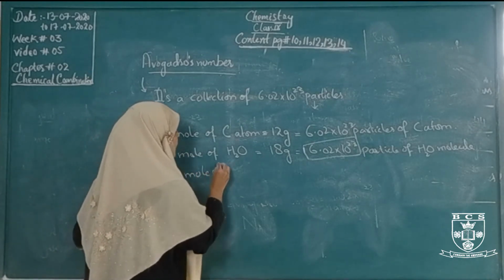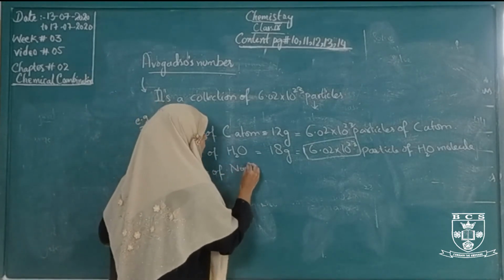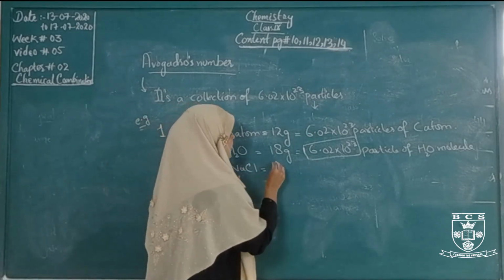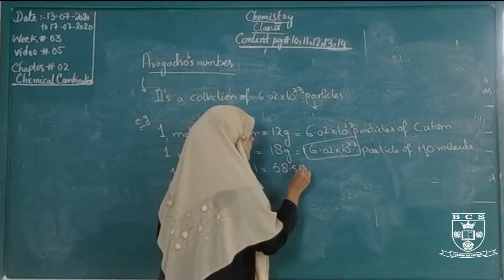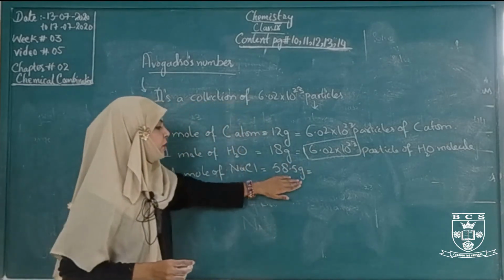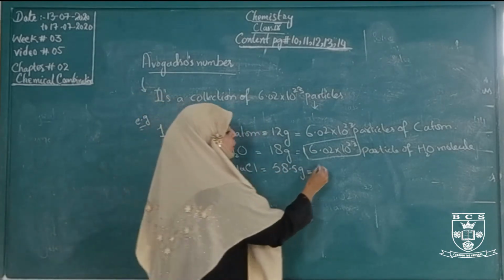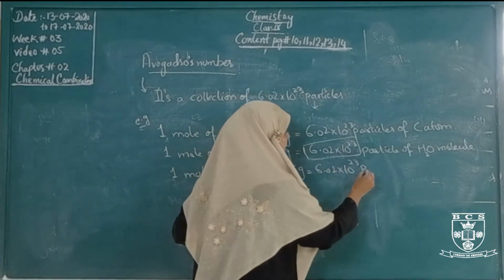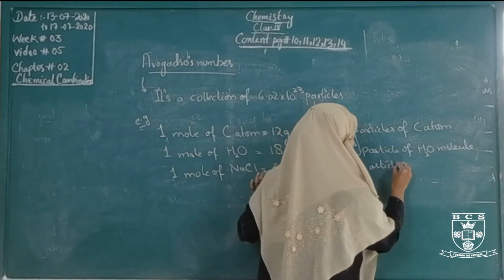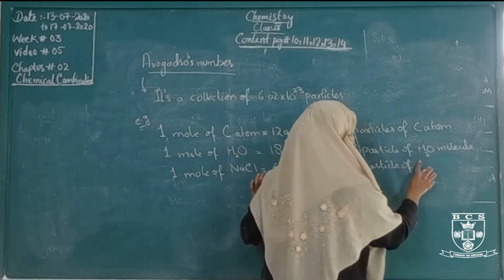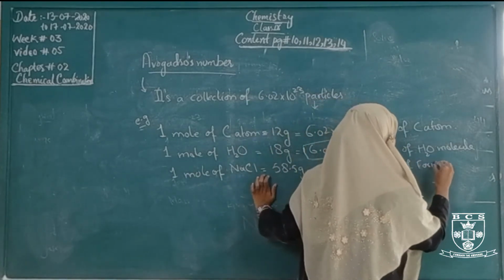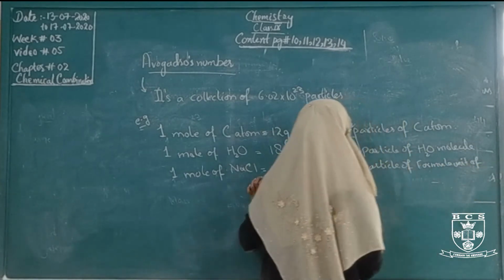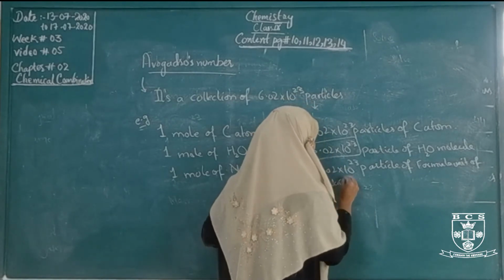1 mole of sodium chloride, this is the formula unit. The weight of sodium chloride is 58.5 gram. 58.5 gram contains 6.02 × 10^23 formula units of sodium chloride.